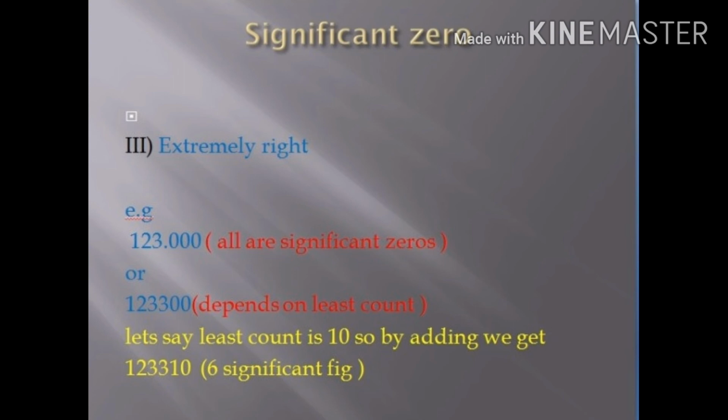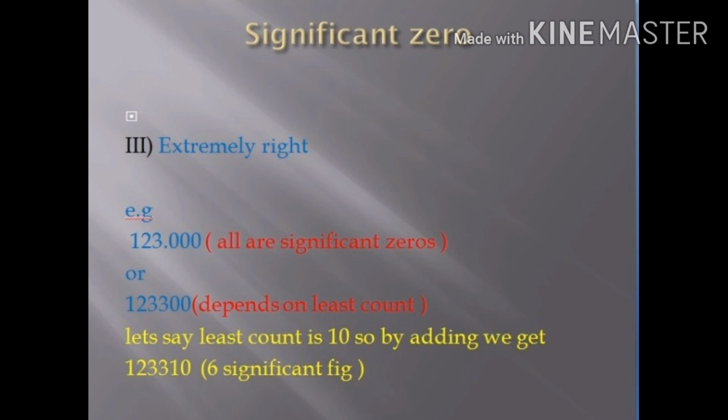For example, let's say the least count of the instrument from which we measured the value 12330 is 10. Then adding 10 to 12330, we get 12340. As we know the definition of significant figures, that all are known digits plus the first doubtful digit, in that case we will have 5 significant figures.